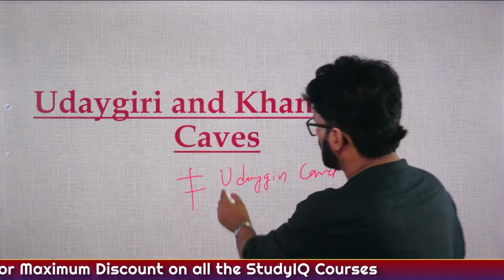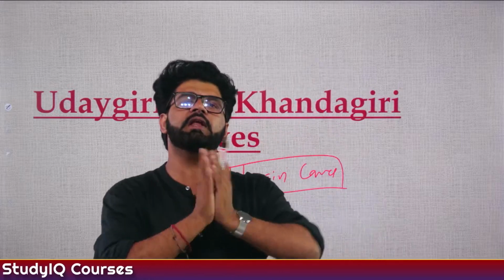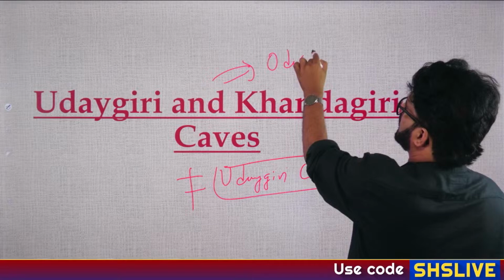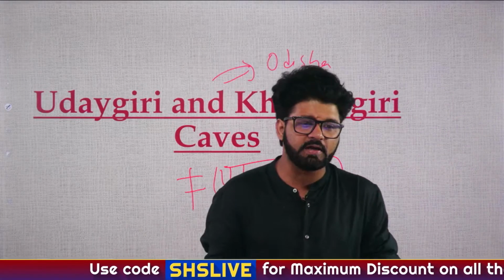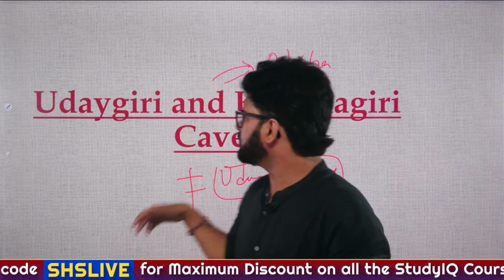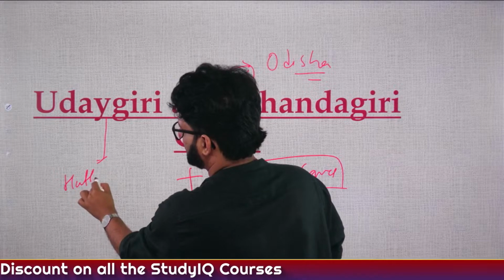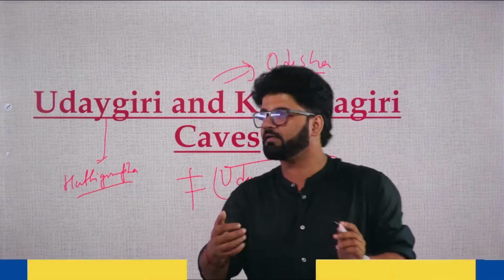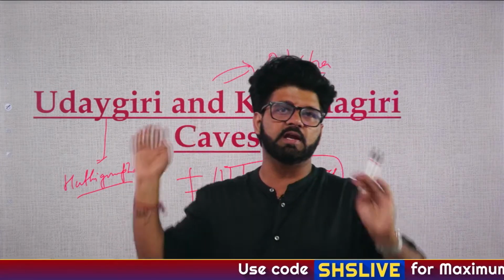If you know where this other Udayagiri cave is, you can post it in the comment section. When we are talking about the Udayagiri and Khandagiri caves, they are in Odisha. And you know about them, although not directly, but indirectly, because we have talked about the Hathigumpha inscription of Kharavela. Kharavela was the one responsible for making most, if not all, of these Udayagiri and Khandagiri caves.